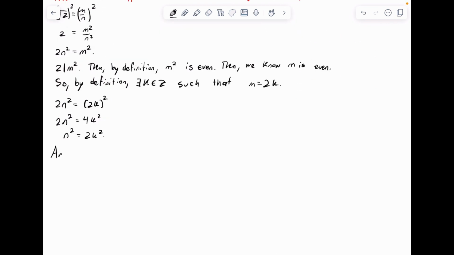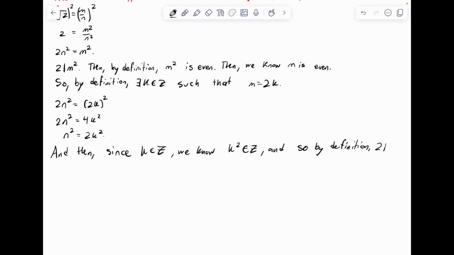And then, since k is an integer, we know k squared is an integer. And so, by definition, 2 divides n squared.